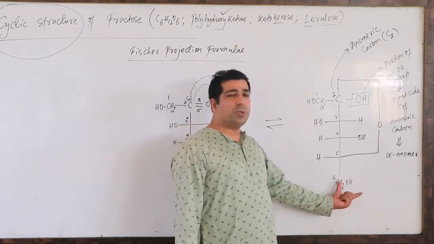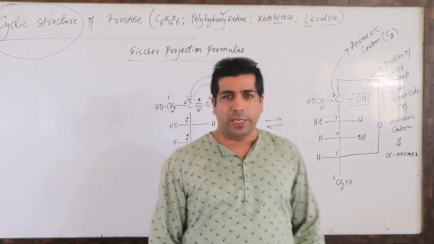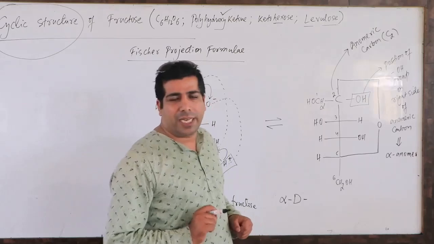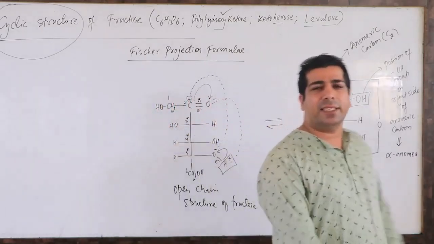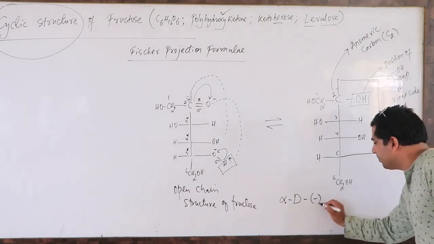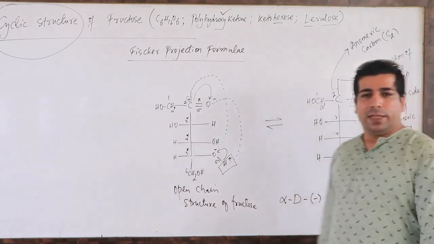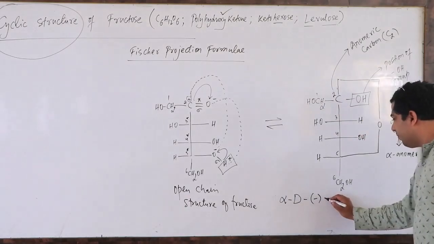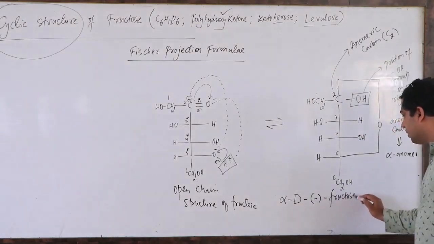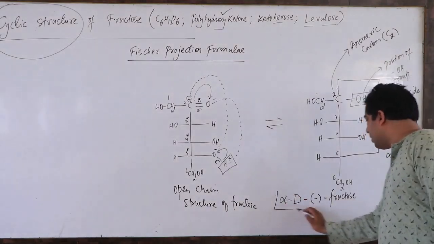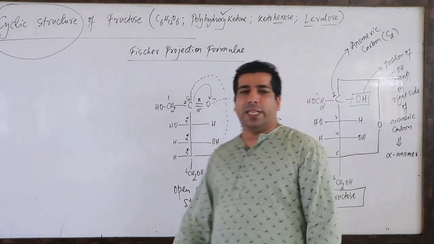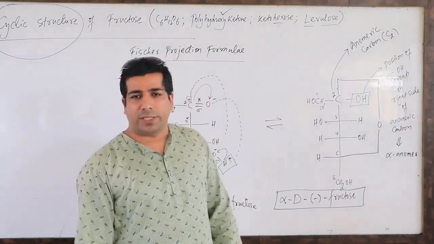Now, if I make a solution of the fructose and pass plane polarized light through it, it will rotate the light in anti-clockwise direction. So I will use the sign minus here. Then I know it's a fructose molecule, so I am having here alpha D minus fructose. So this guy is rotating the light in anti-clockwise direction.